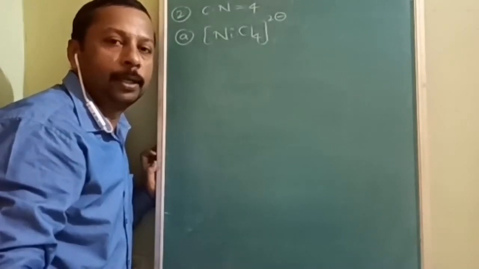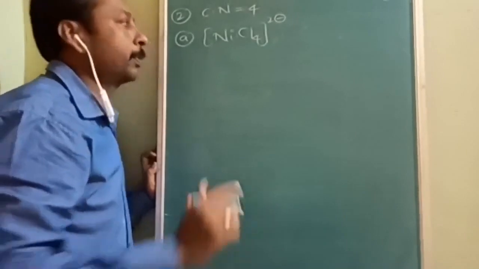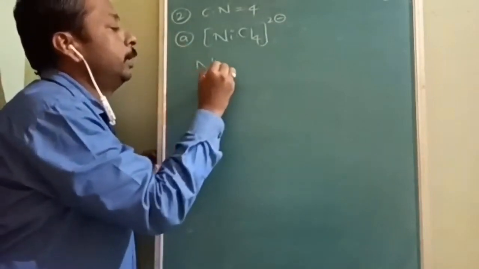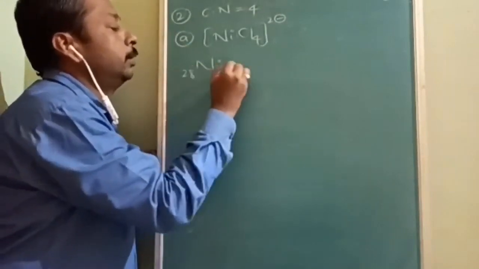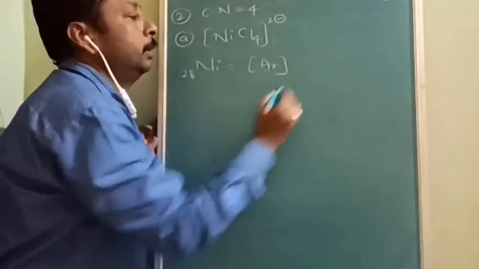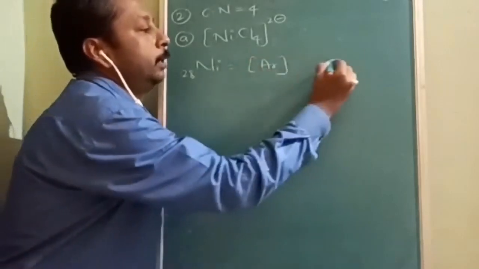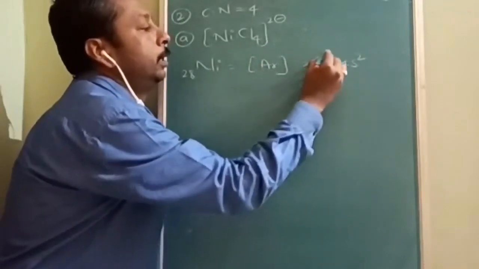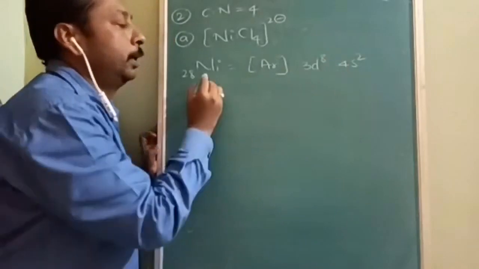I think all of you are aware of the atomic number of nickel. What is the atomic number of nickel? It is 28. So helium, neon, argon, argon is 18. Then 4s2 and 3d8. This is the configuration of nickel.